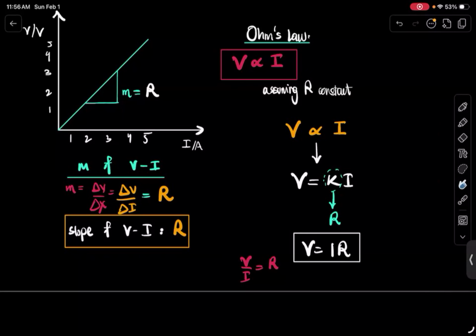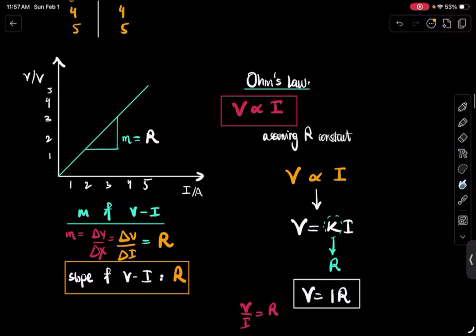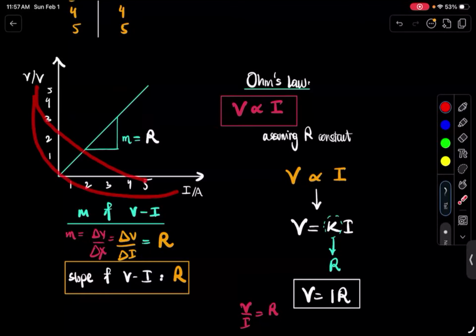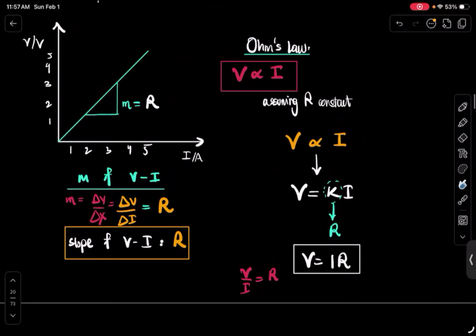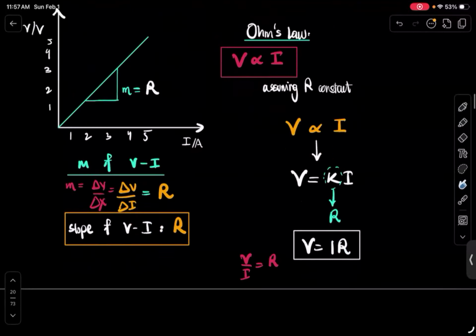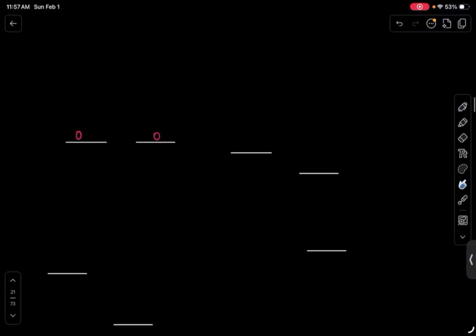Okay. You can try to arrange the formula like that yourself as well. If the axis is reversed, then the slope would be 1 over R, right? If voltage is over here and current is over there, opposite. Okay. But if you have a V over I graph, then the slope would be resistance. Okay. Sounds good. Now, question is, why does Ohm's law even make sense?